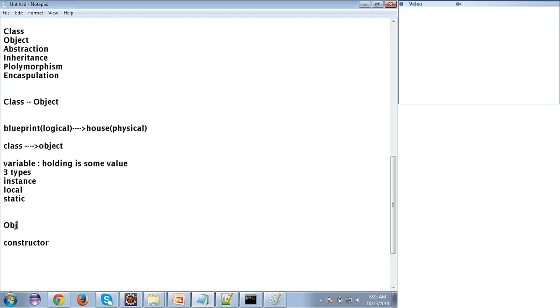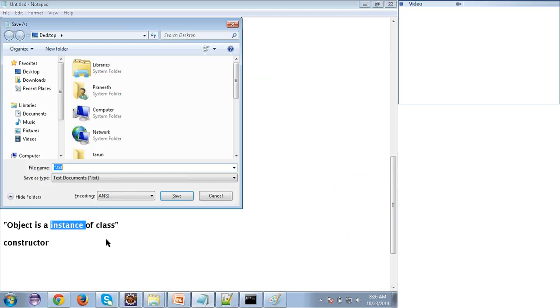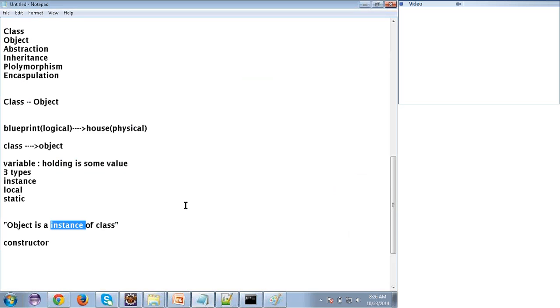Understand the sentence: object is an instance of class. I'm saying an object is an instance of a class. What does it mean? I told you instance in the sense of allocating some memory. Now if I put allocating memory instead of instance, is that correct? So when I'm creating an object of a class, it is going to have some memory, right? Getting me?